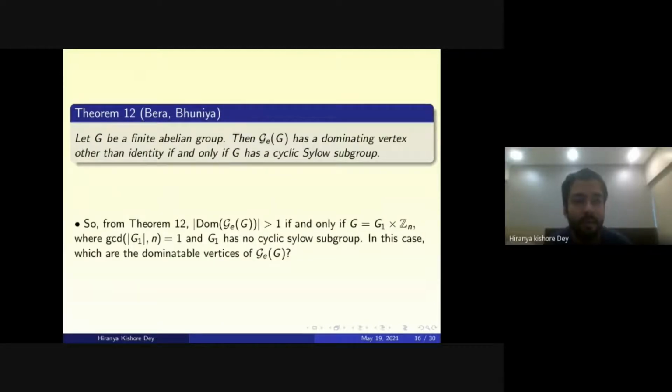So we now move on. Bera and Weir proved that for a finite abelian group G, the enhanced power graph has a dominating vertex other than the identity if and only if G has a cyclic Sylow subgroup. So from this, the number of dominating vertices is greater than 1 if and only if G is G1 cross Zn, where the GCD of the cardinality of G1 and n is 1 and G1 has no cyclic Sylow subgroup. So in this case, we want to know what the dominating vertices are.